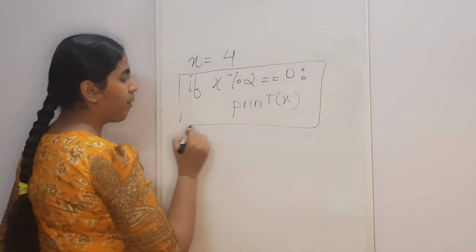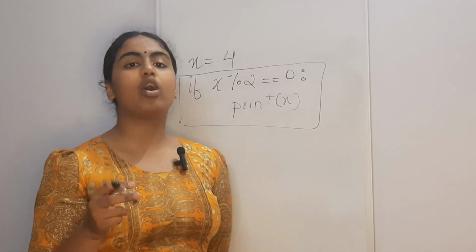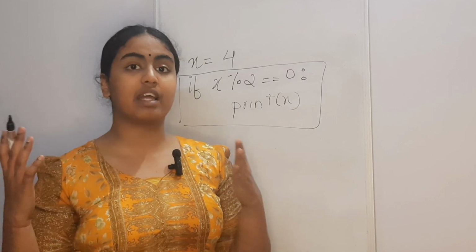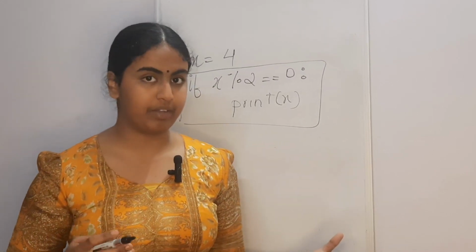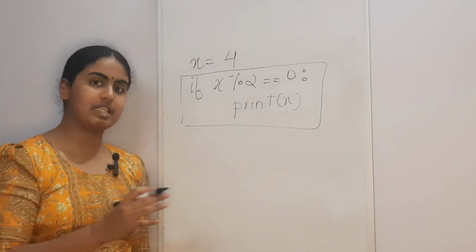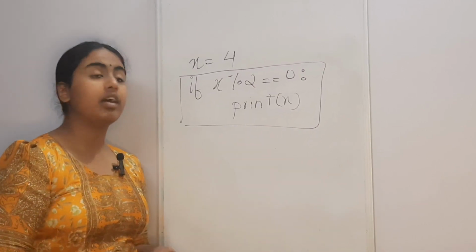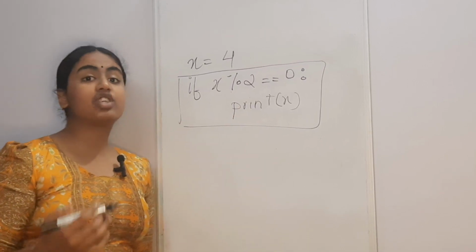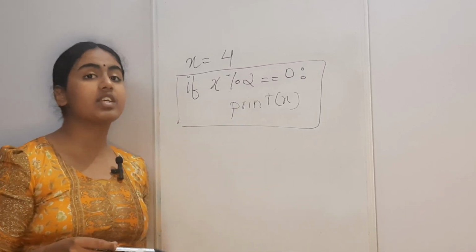If you remember from our previous video, blocks are basically a set of Python statements that are included under another statement. Okay, so this is our if block and our if block contains only one statement, which is the print x statement. Now, if you remember, the modulus operator gives us the remainder.